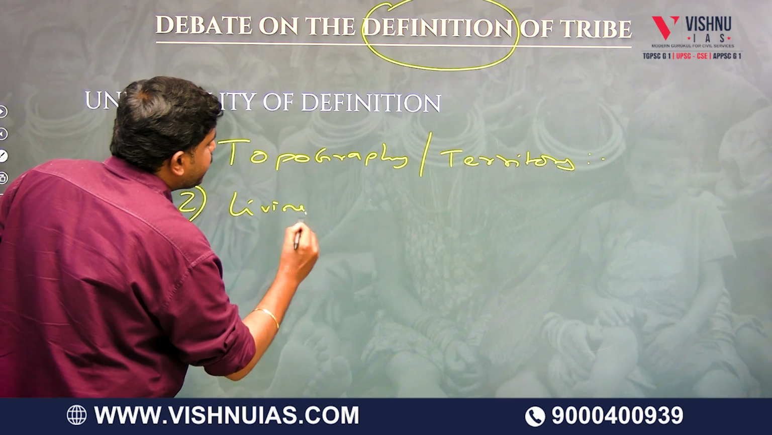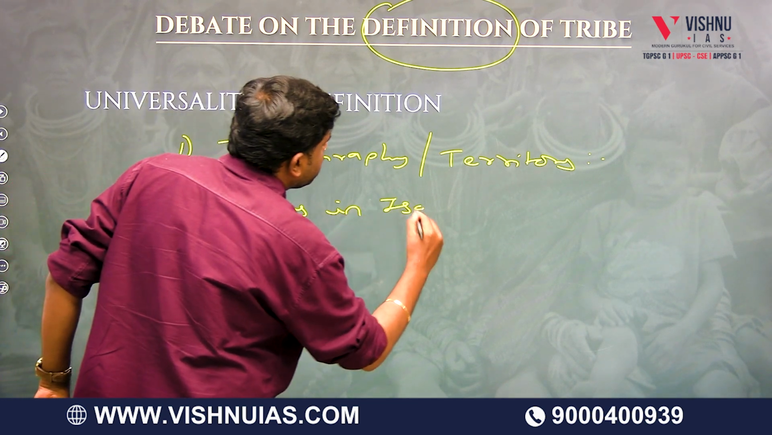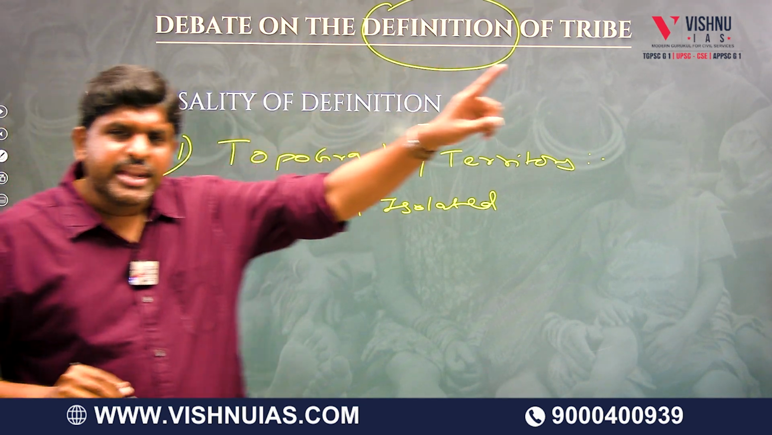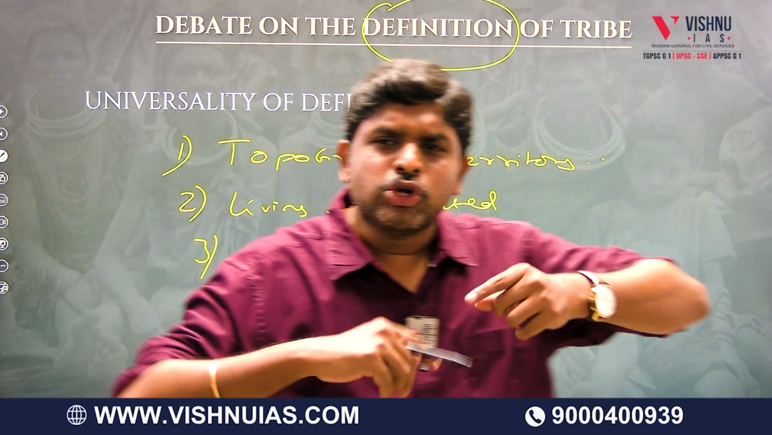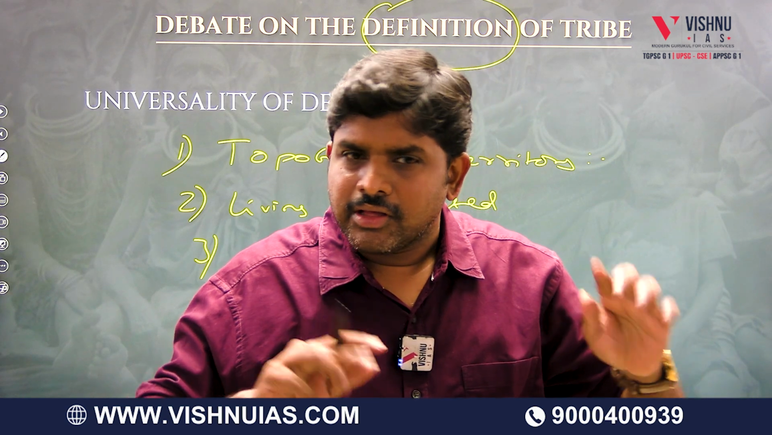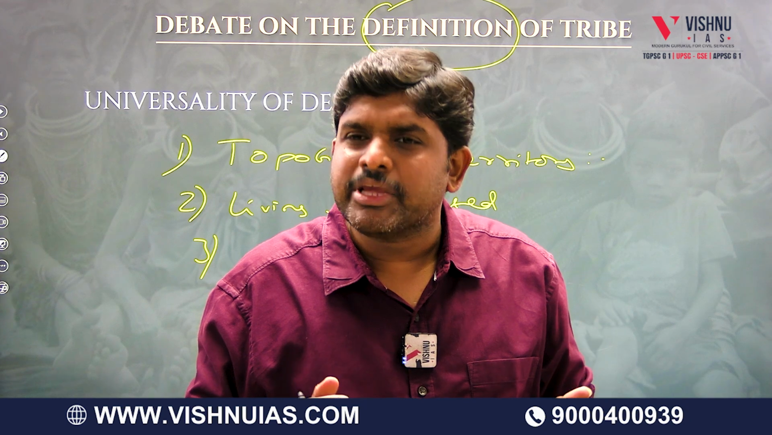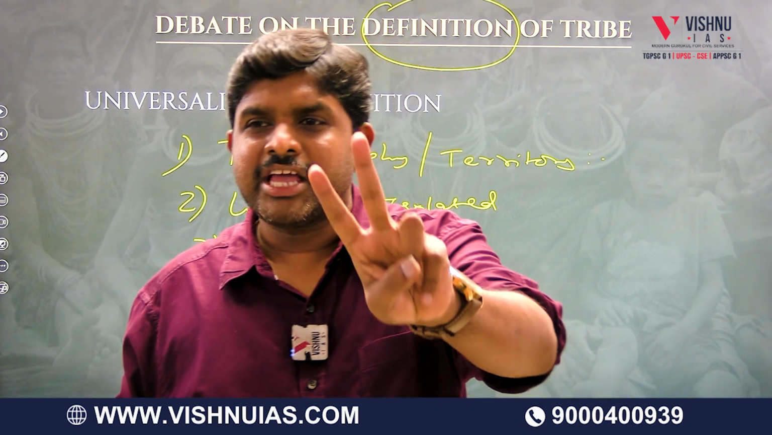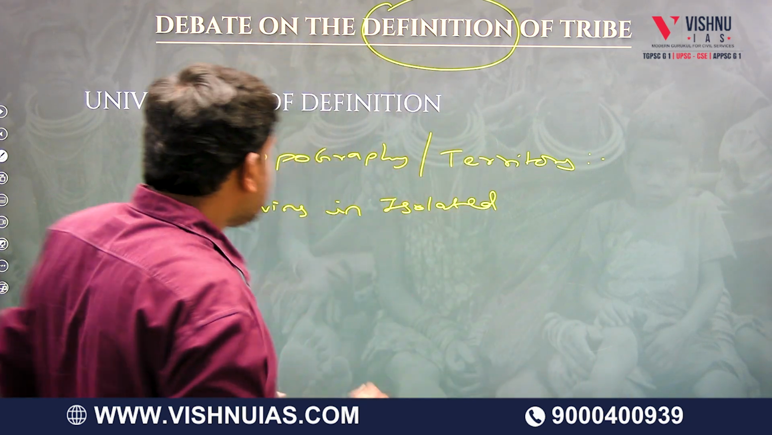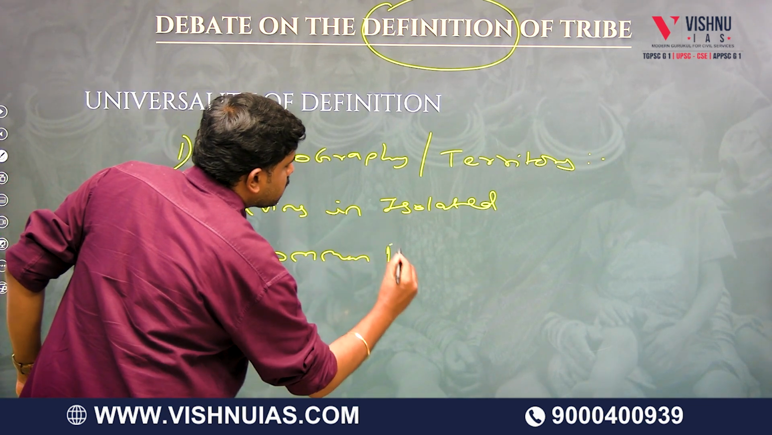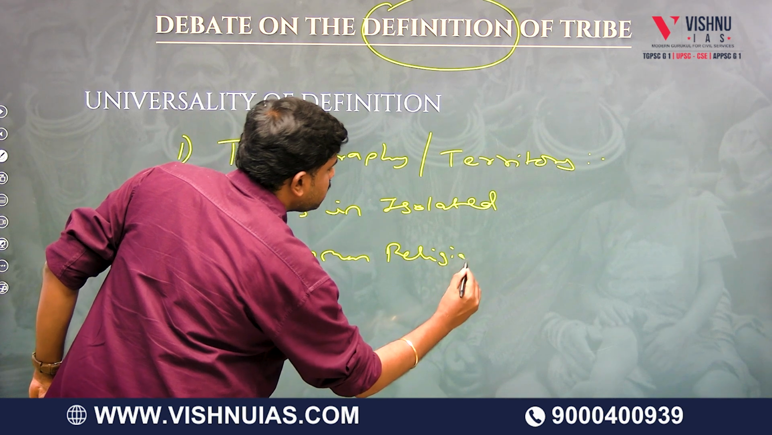Second, living in isolated pockets, yes or no? Whether today they are living in isolated pockets or they are coming into contact with the mainstream. Today the tribes are living in forest areas, or they are coming into contact with the mainstream. They are coming into contact with the mainstream. Number three, they have their own common religion.